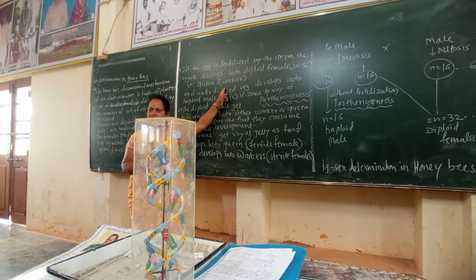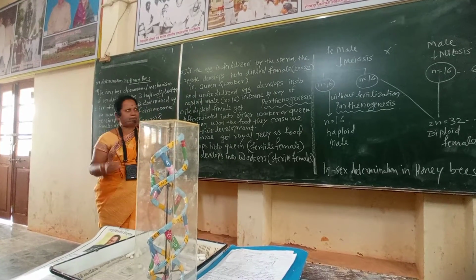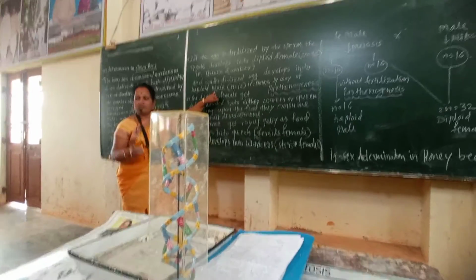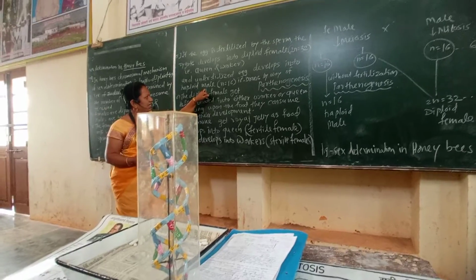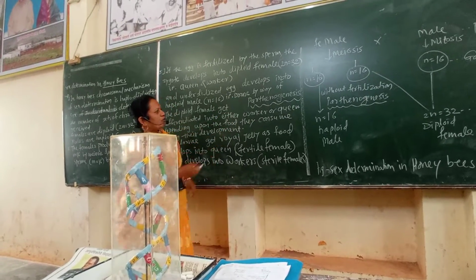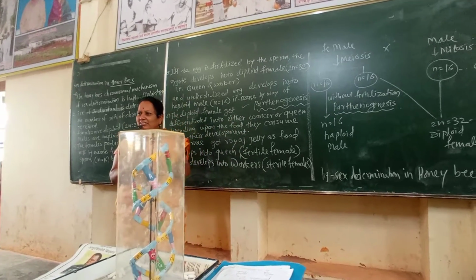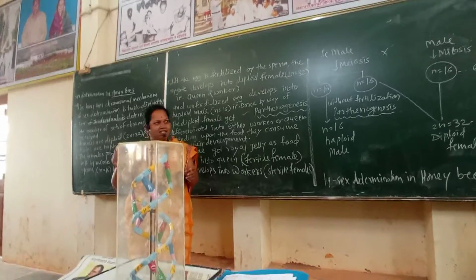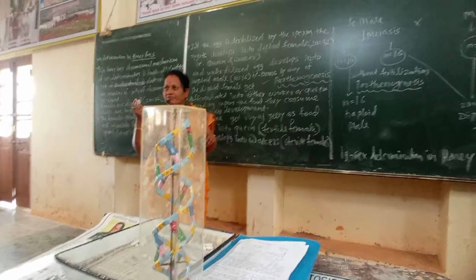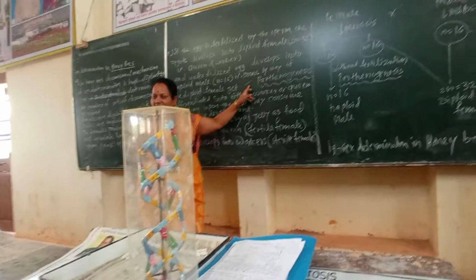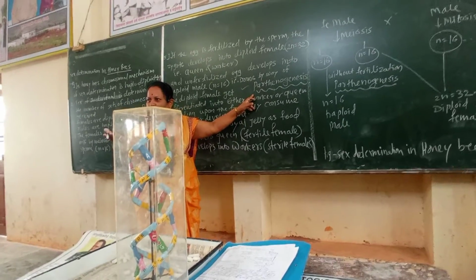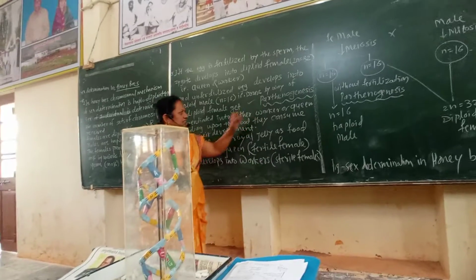These are infertile females, because all the eggs are laid by the queen only. And unfertilized eggs develop into haploid males. The eggs which are not fertilized develop into haploid males, that is the drones, by way of parthenogenesis. What is meant by this? There is no fertilization. Only an egg without fertilization develops into males, that is the drones, and that mechanism is called parthenogenesis. Without fertilization, the next generation is produced. That process is called parthenogenesis.